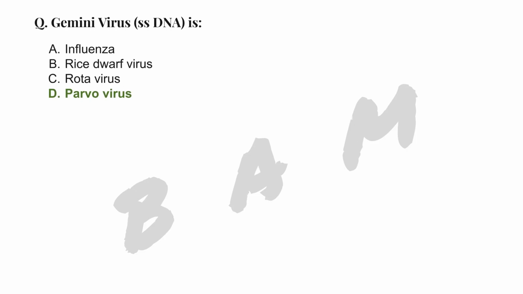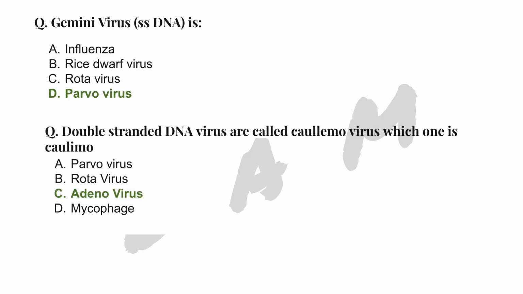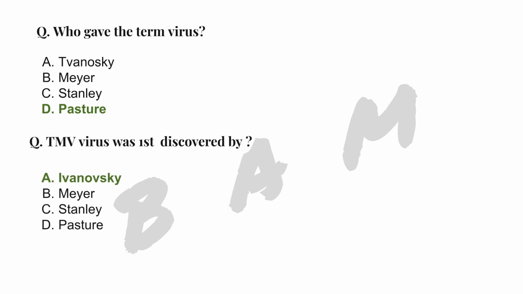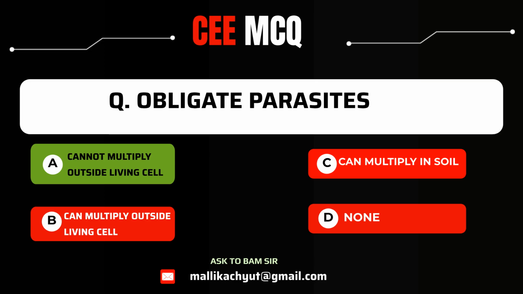Which virus is a Gemini virus, ssDNA? The answer is D, parvovirus. For the next question, the double-stranded DNA virus, a caulimovirus, is C, adenovirus. Who gave the term virus? The answer is D, Pasteur. Finally, the TMV virus was first discovered by A, Ivanovsky.